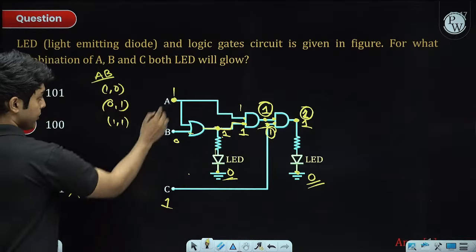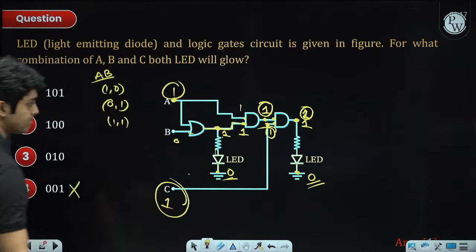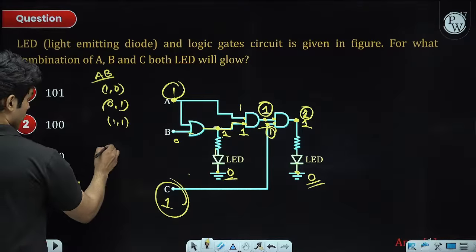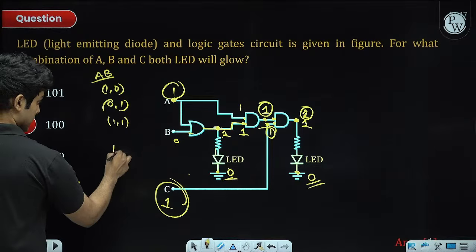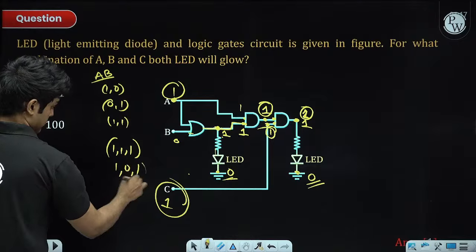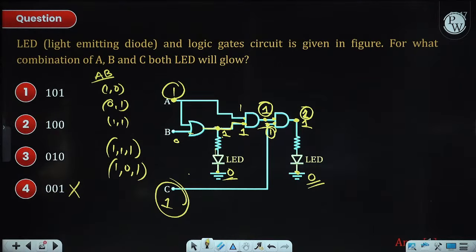So A has to be 1, C also has to be 1. B can be 0 or 1. So there are two answers for this. The first answer is all of them are 1, or 1, 0, 1. A and C have to be 1, B can be 0 or 1. So the only option here is the first option. Okay, so that is it.